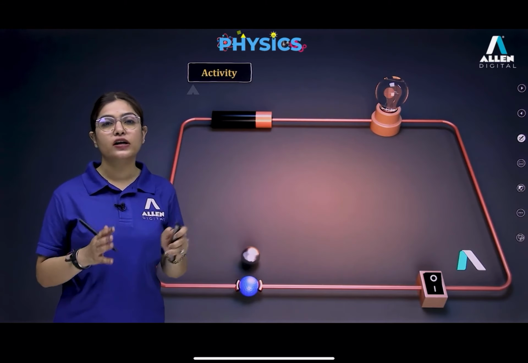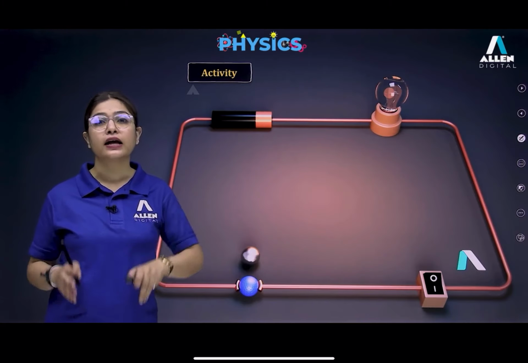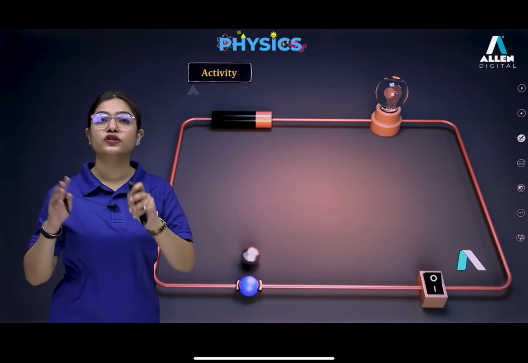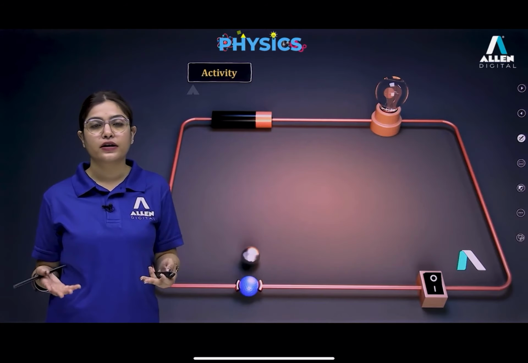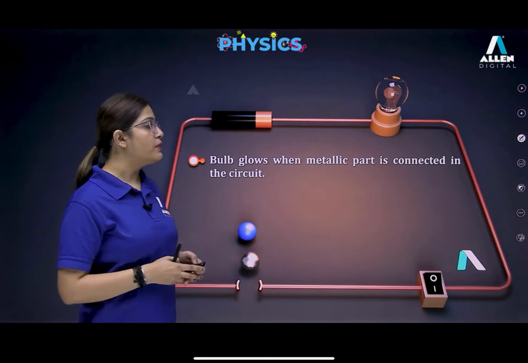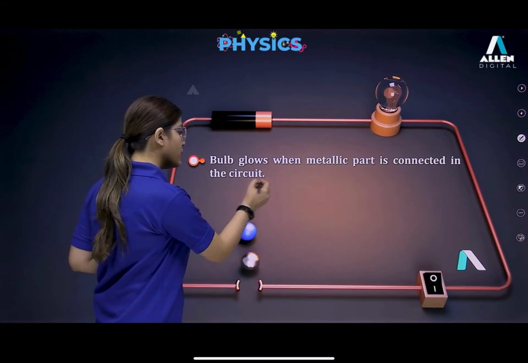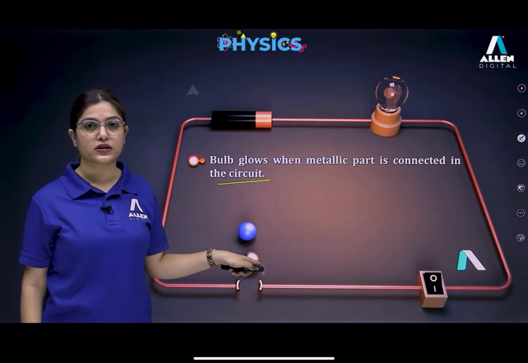Okay, it is actually a kind of experiment. By doing this experiment, we are able to understand and find out which one is a conductor and which one is an insulator. It is a kind of electric tester experiment. First point: the bulb glows when the metallic part is connected in the circuit. Metallic part, that means when we are connecting conducting substances.